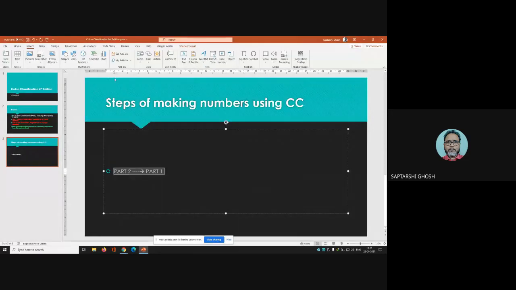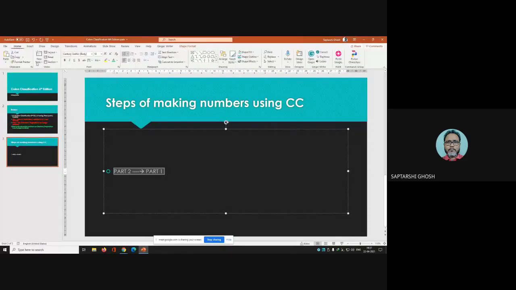So your task is this: home, whole, red, and make. So you have to start with part 2 and then you have to do part 1. Okay.